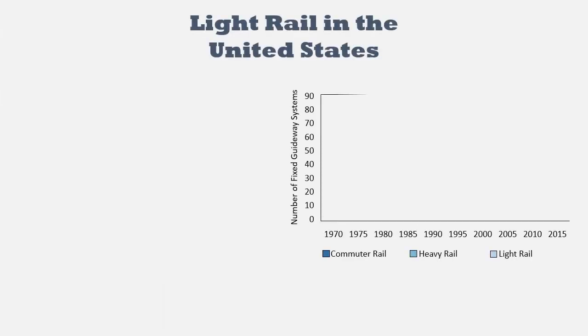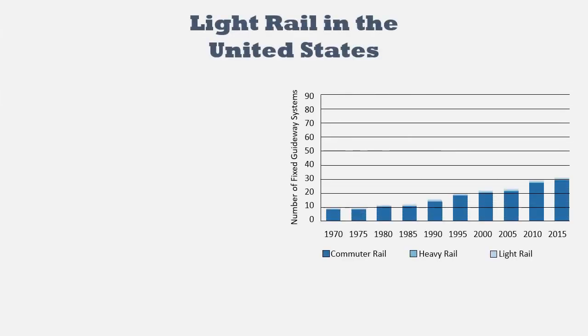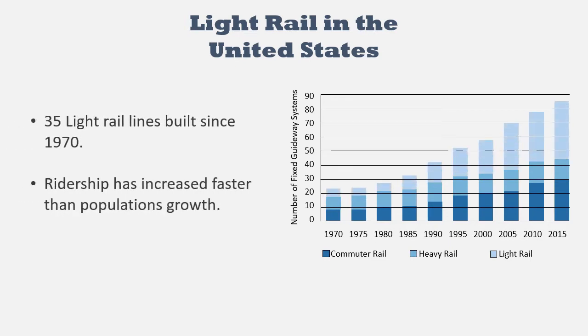Transit investment has continued in the United States for the last several decades. 35 light rail lines have been built since 1970, and ridership has increased faster than population growth in recent years.